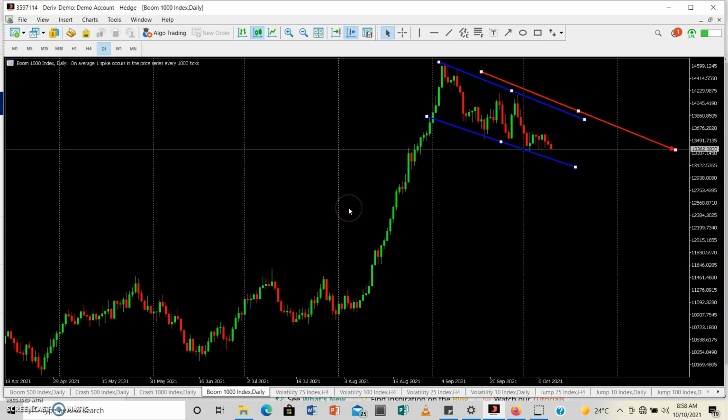So what is the next best move for Boom 1000? I can see that my support zone for these 2 points has tended to be a resistance zone, which means price has been kicking downwards more and forgetting about the top part, so we're most likely going to have a breakout out of this line right here, because of course price is trying to push back down to recover some of these points.